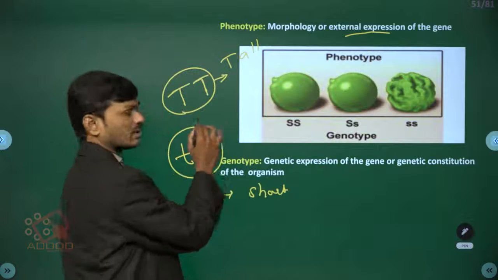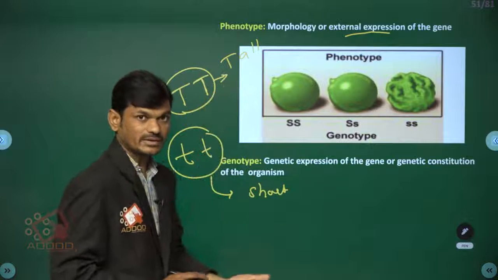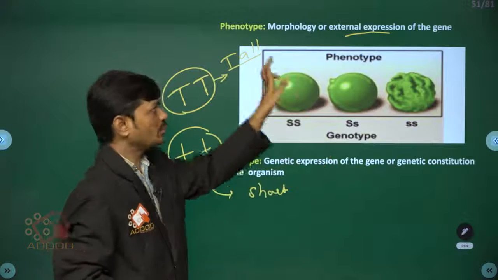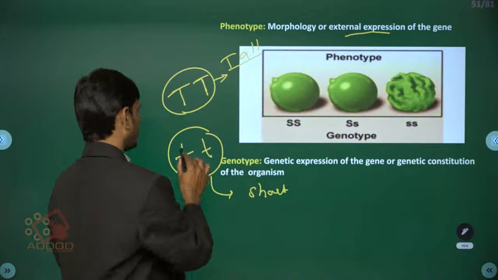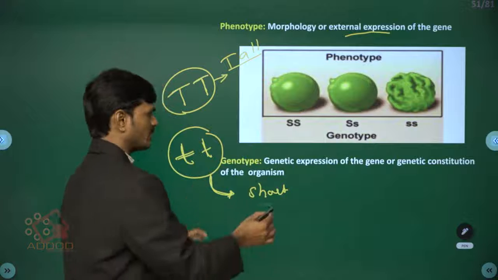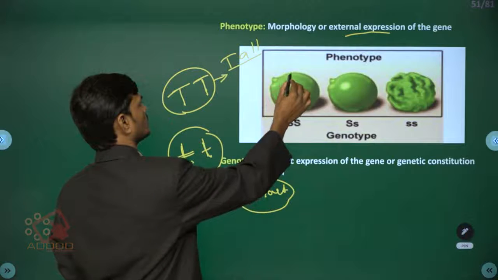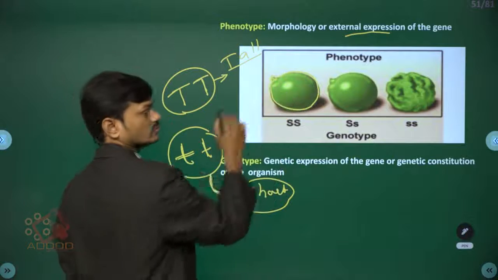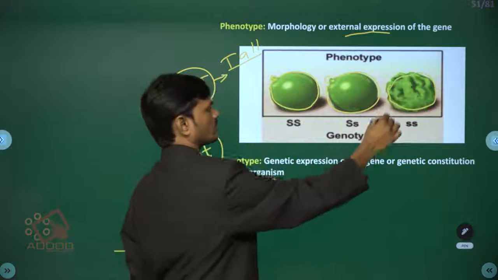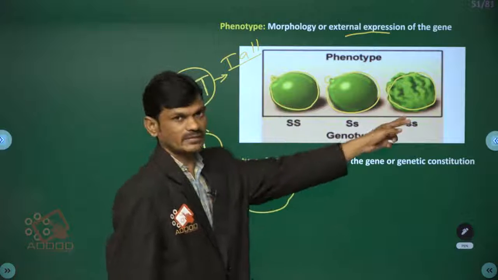So capital T is a gene. What is the external appearance of this gene, taller or shorter? Taller. The tall character appearing externally is called phenotype. Small t is a gene, and its external appearance is very short. Now you can see here the seed, round seed and wrinkled seed. What is the gene behind this round character and wrinkled character?